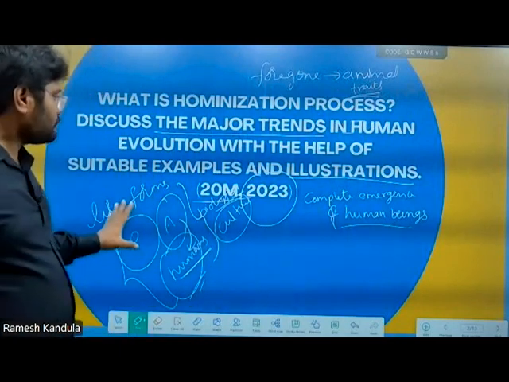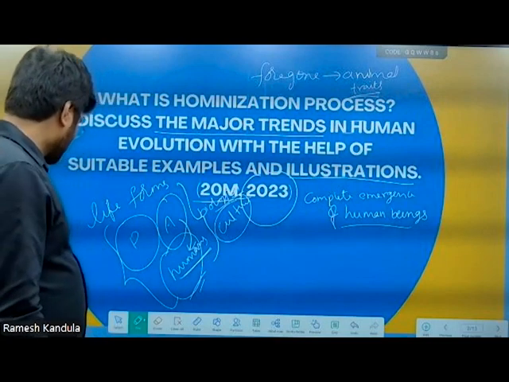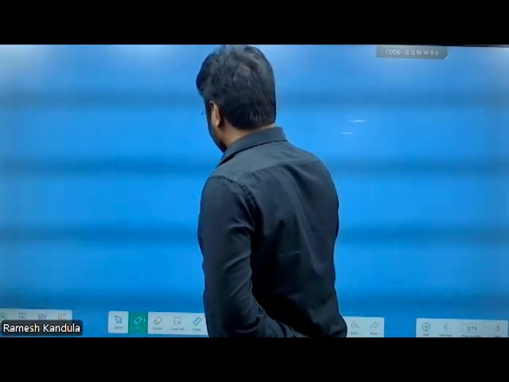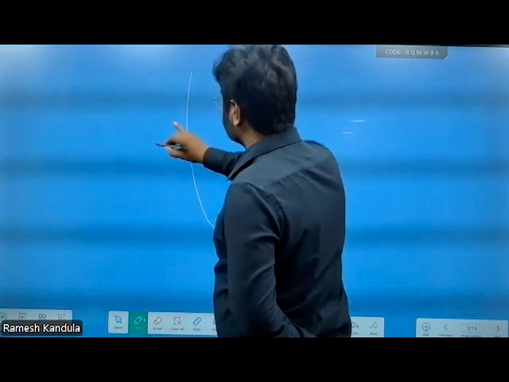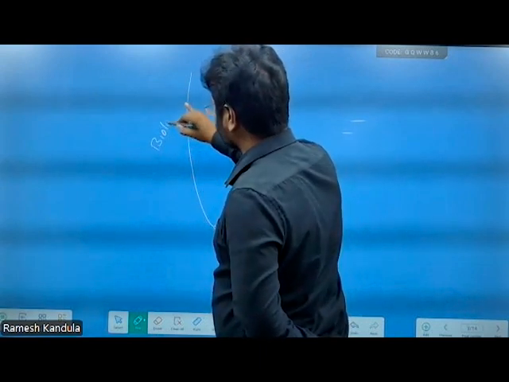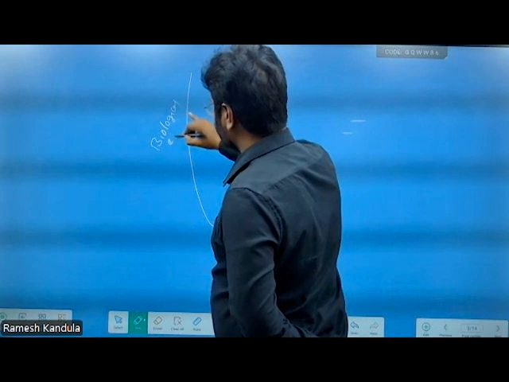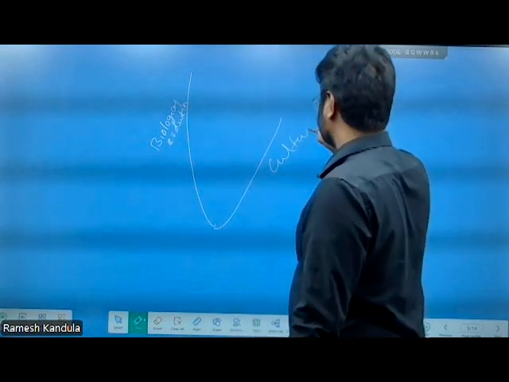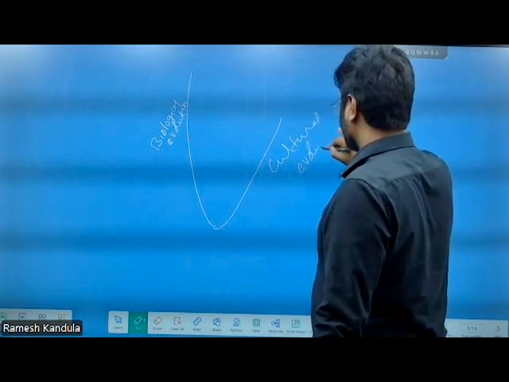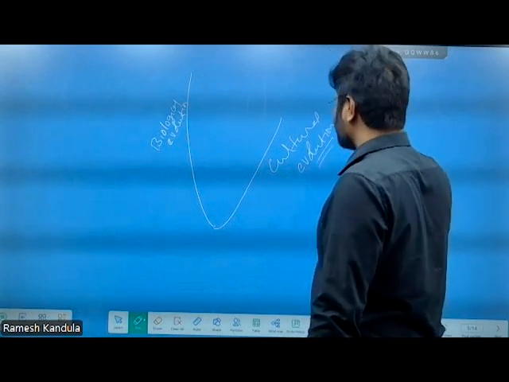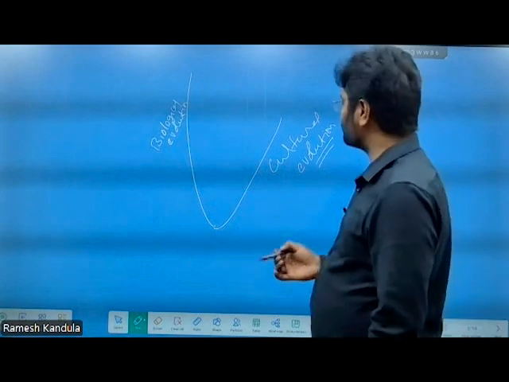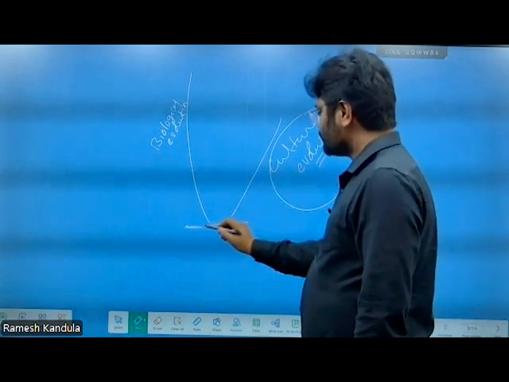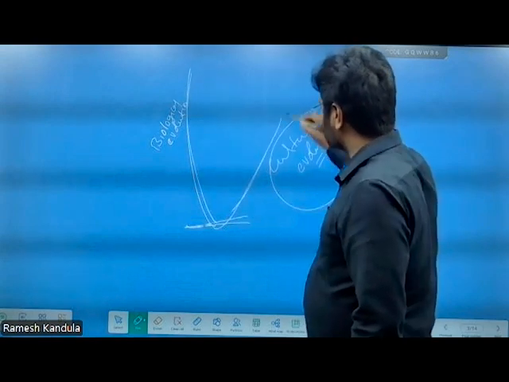To understand this, you should know that our evolution is simultaneously biological evolution and cultural evolution. Why? Because we are different from the animal kingdom, from the rest of the animals, because we possess culture. That means our evolution is biological as well as cultural.